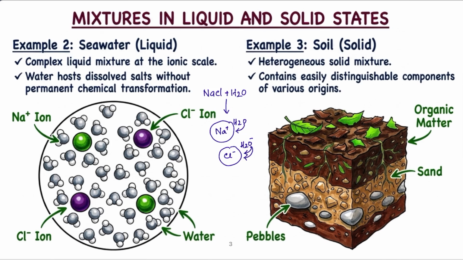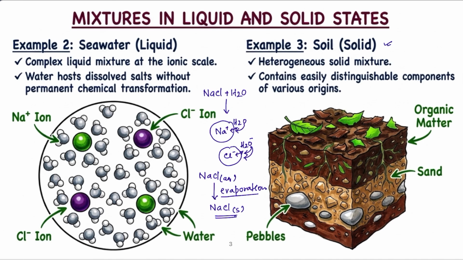There is a force of attraction working between the water and sodium ion, right? There is no electron transfer going on between the water and sodium ion or between the water and chloride ion, right? So there is no chemical bond formed between them, and no chemical reaction happening between them. Once you take this seawater, an aqueous solution of sodium chloride, and perform one physical method, evaporation, all the water will come out in the form of vapor and you will get solid sodium chloride. So this aqueous solution of sodium chloride or seawater follows the definition of a mixture.